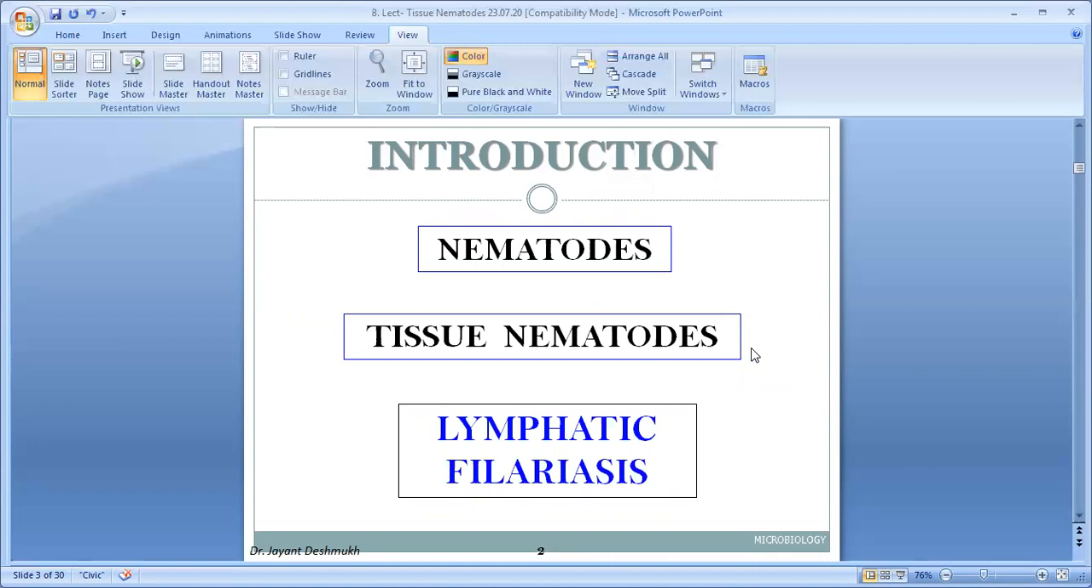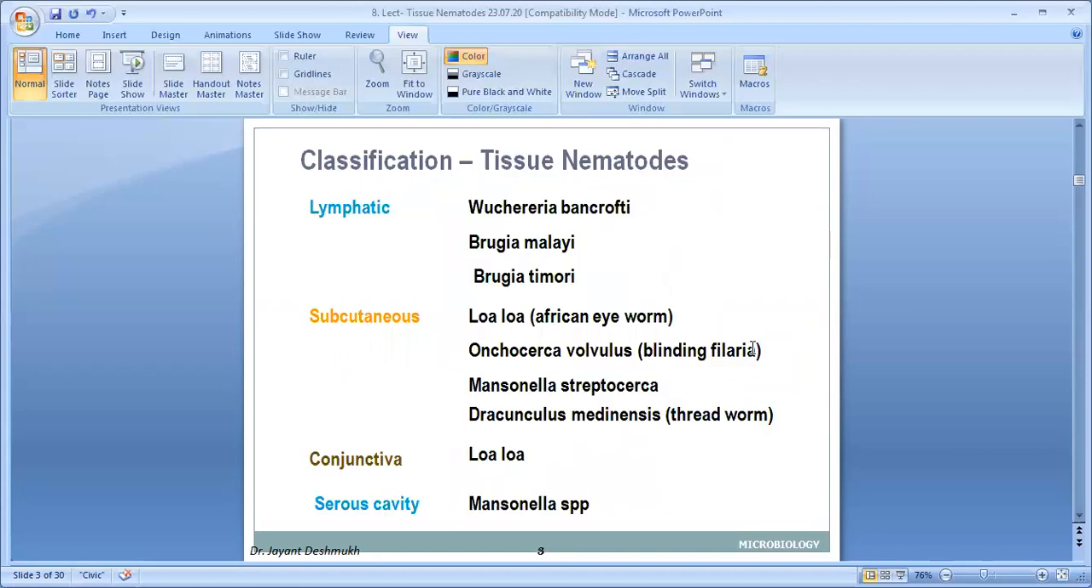Today I'm going to take up lymphatic filariasis. Filarial worms are present in lymph vessels or lymph nodes. And in part 2, the remaining filarial worms and other tissue nematodes. So before starting the class, let's first classify the tissue nematodes.